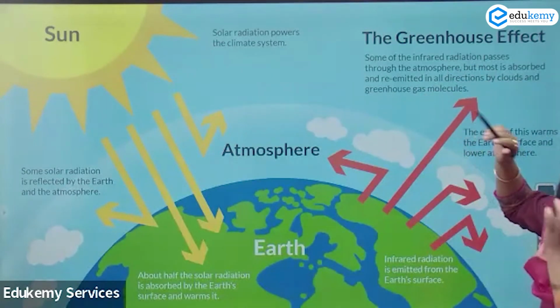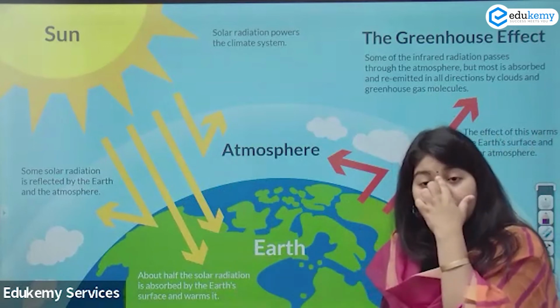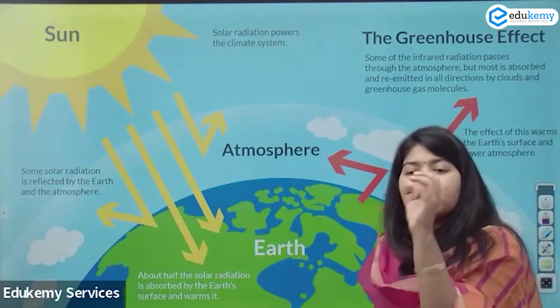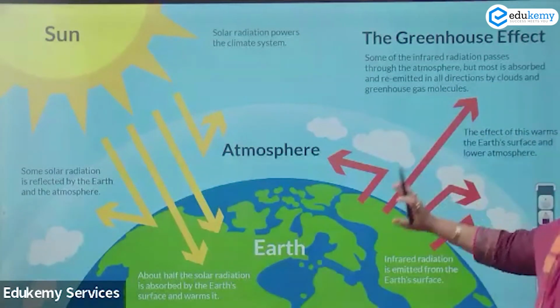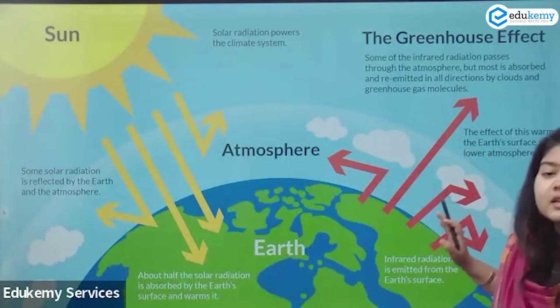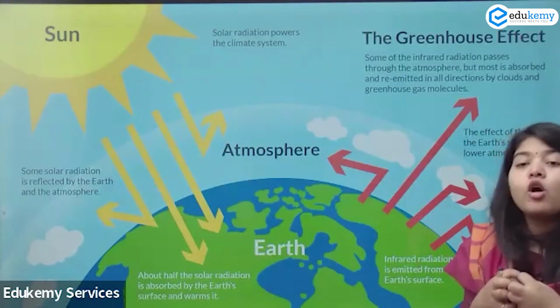Now, did they tell you that the incoming waves are of higher wavelength? Even if we don't remember wavelength, just remember that when they are reflected back, some of them are trapped by these gases called the greenhouse gases, which have the ability to absorb the heat.